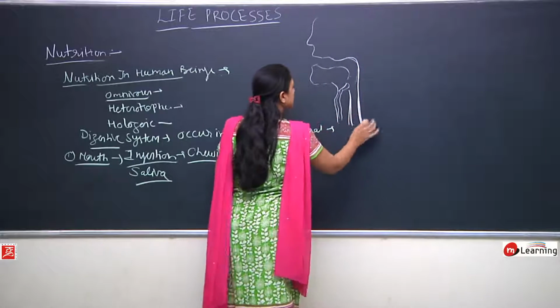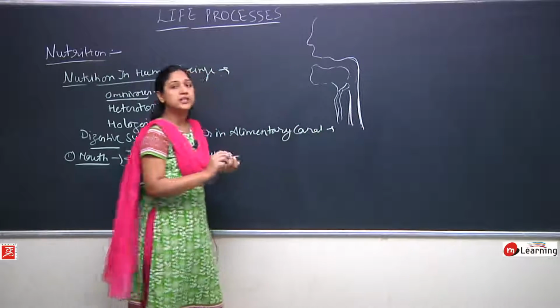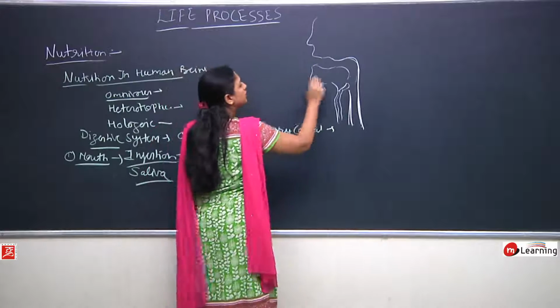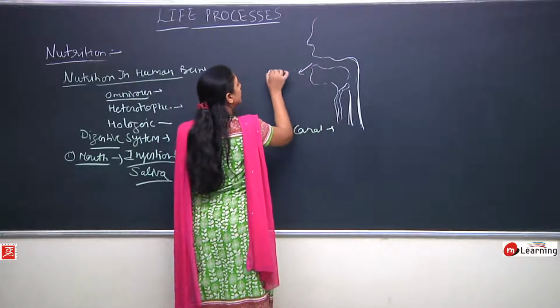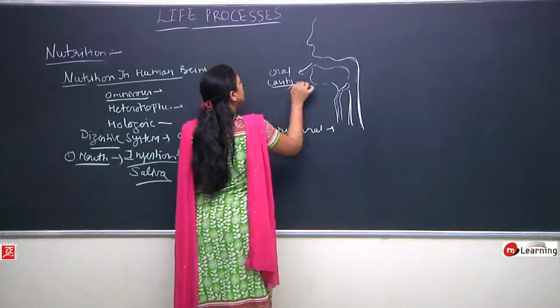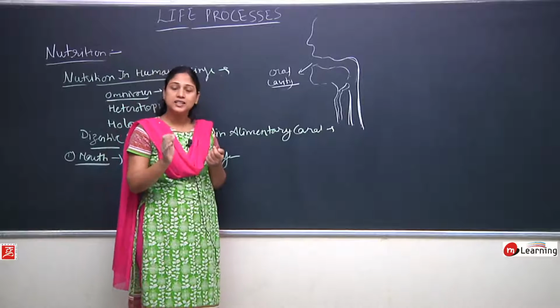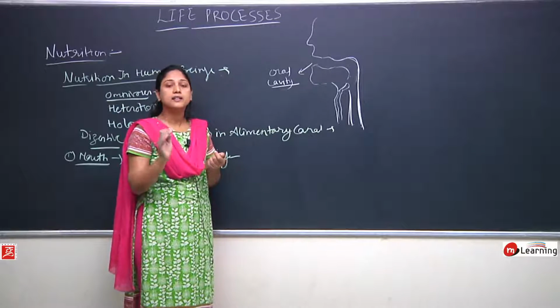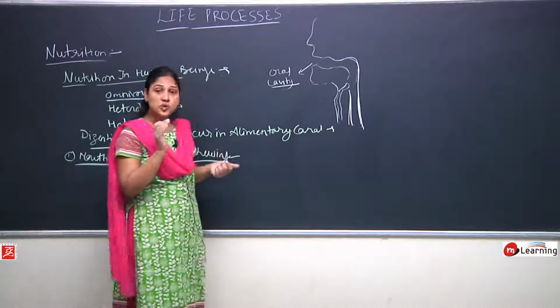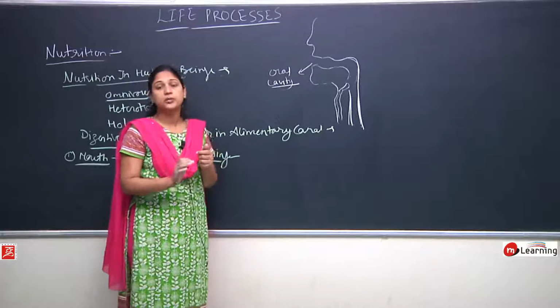So this is the upper tract of the digestive system, in which we have the mouth. This is the oral cavity. Oral means mouth. So this is the mouth cavity. In the mouth cavity we have teeth and tongue. Teeth and tongue help in chewing and also in mixing saliva into the food.